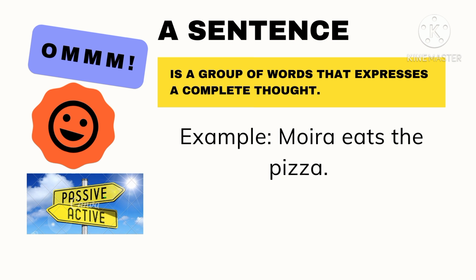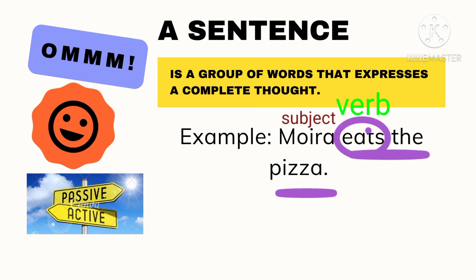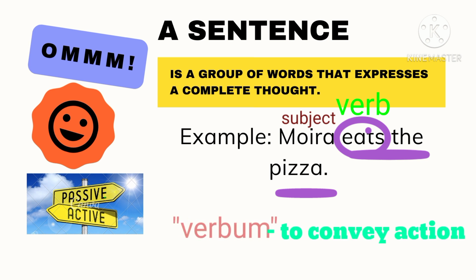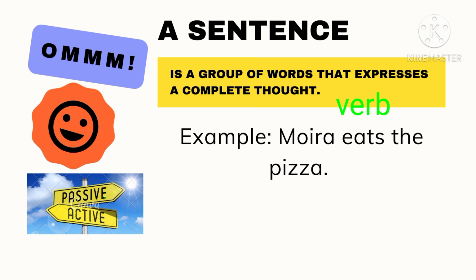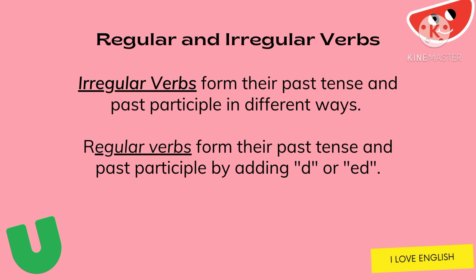A sentence contains a subject, which is the topic, and a predicate, which is the information about the subject. The first word of the predicate is called the verb. Verb plays a very important role in our sentence. Verbs come from the Latin word verbum, meaning to convey action. A verb can be regular or irregular.